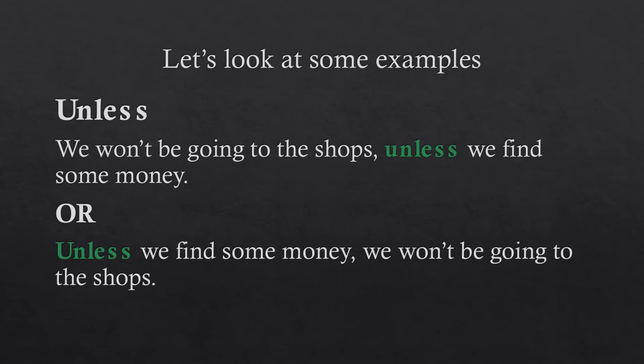Alright, let's have a look at some examples. Using the conjunction unless, we could say, we won't be going to the shops unless we find some money. Or if we put the conjunction at the start of the sentence, along with the dependent clause, we get, unless we find some money, we won't be going to the shops.